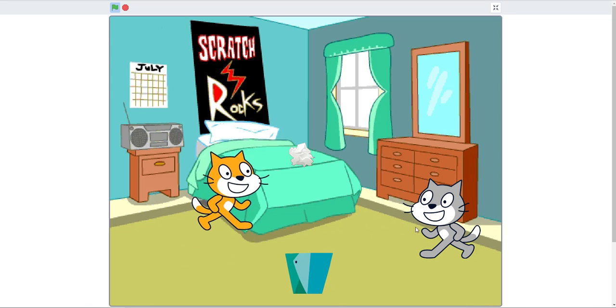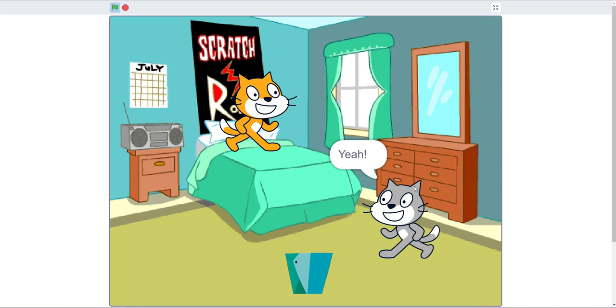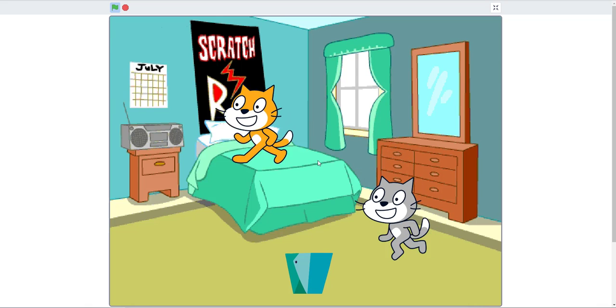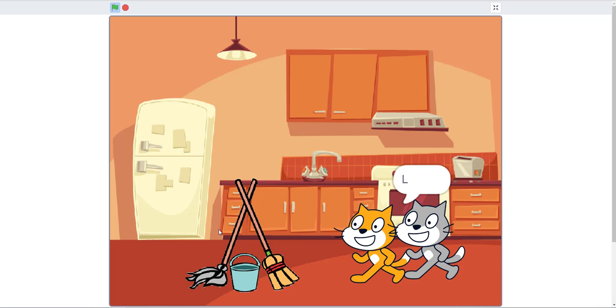I made a fishbone because cats like to eat fish. And at this part, this cat throws the trash to this other brother, and then they throw it in the trash can, and they say score. Now we are done cleaning our room. And then they get out of the scene now.